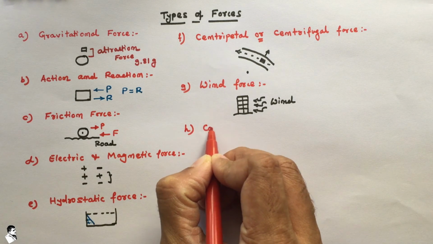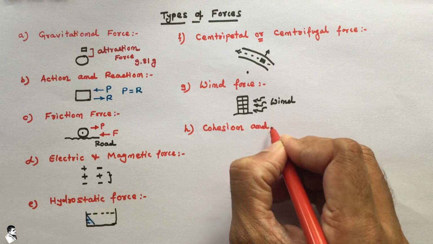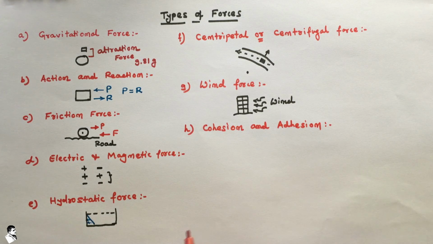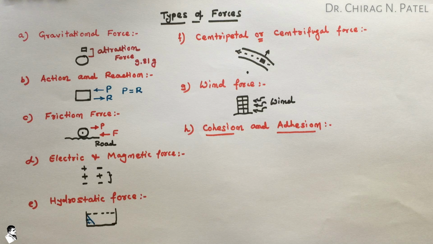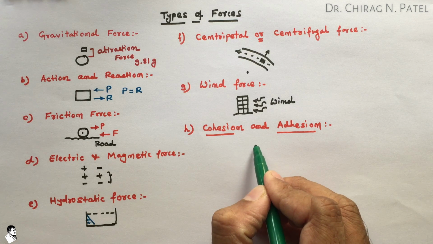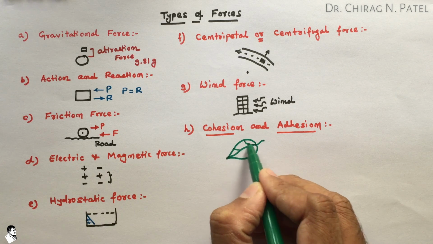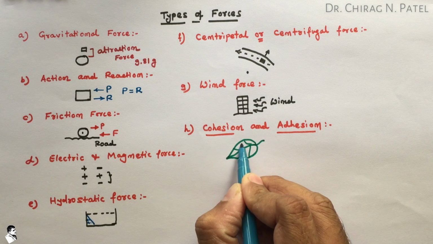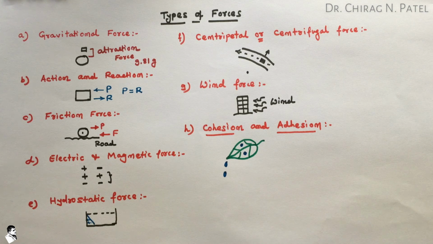Next we have cohesion and adhesion type of force. These are two different categories, but we understand them with a very basic example. If we have a leaf, and in the morning we observe some water drops on that leaf, and some drops fall down.